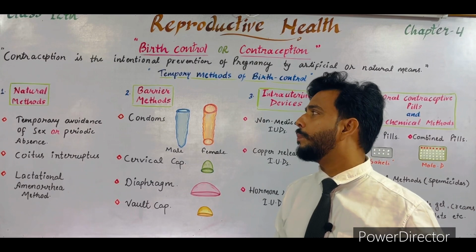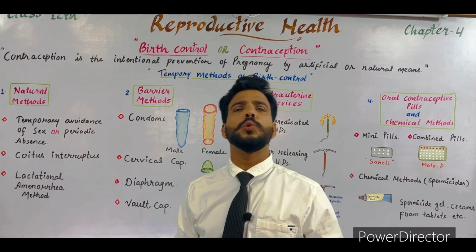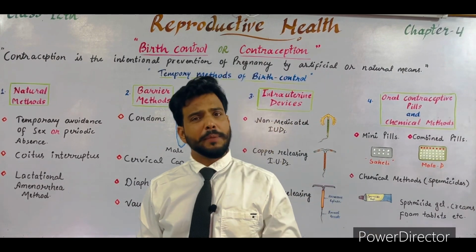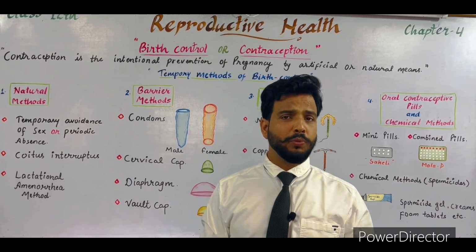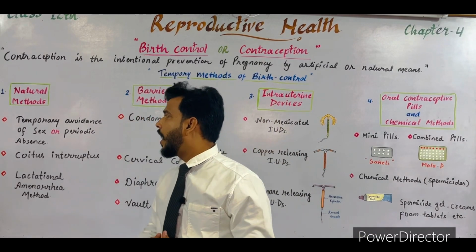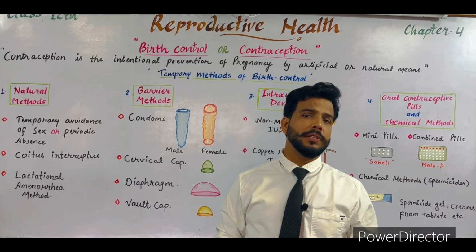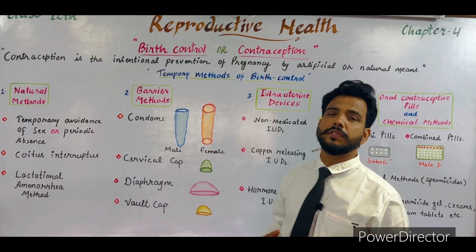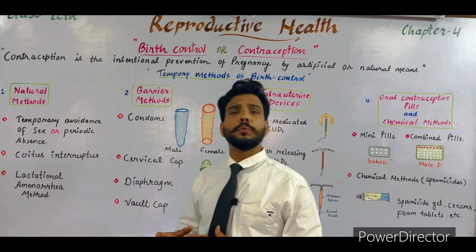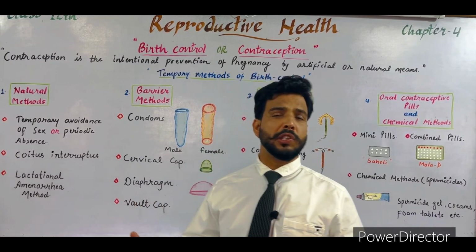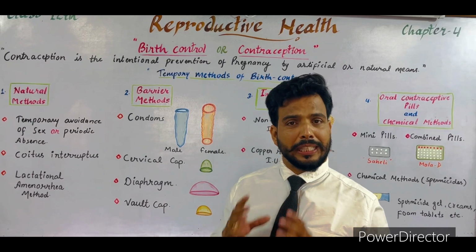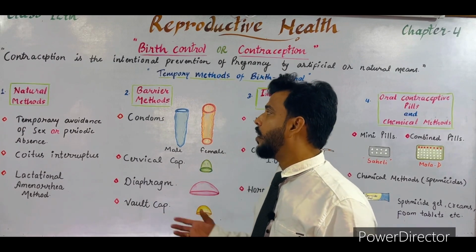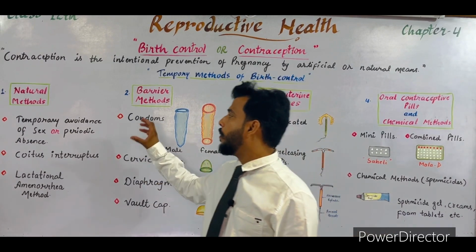First we will talk about the natural methods. Natural methods are those in which we do not use any type of chemical, any intrauterine device, or any barrier. The first natural method is temporary avoidance of sex, or periodic abstinence. In this method, a couple avoids sexual intercourse just after menstruation. There is a great possibility of fertilization from just after menstruation till ovulation, so during these days a couple must avoid sex to prevent pregnancy.